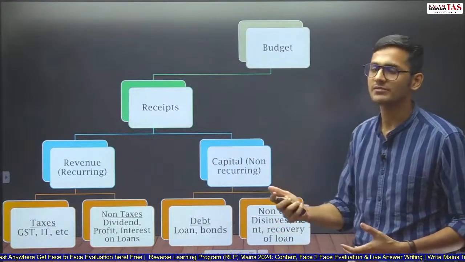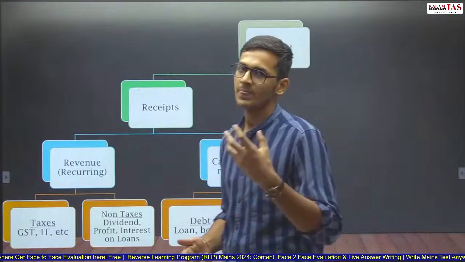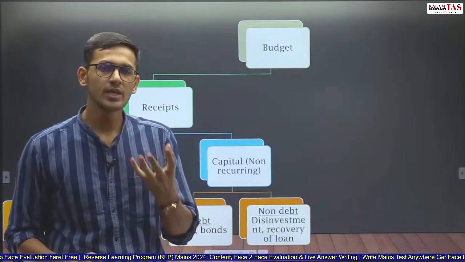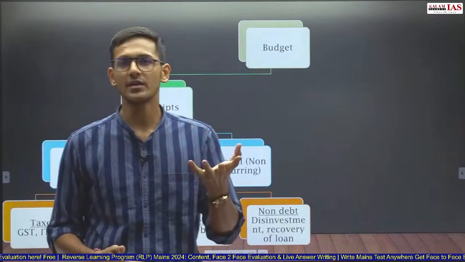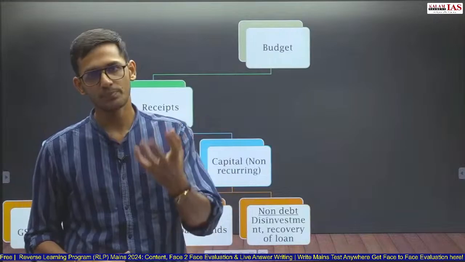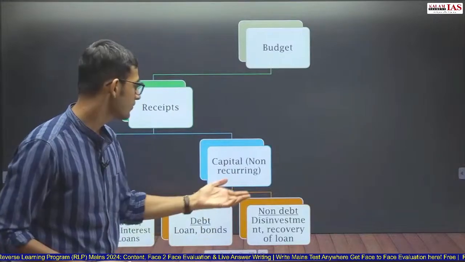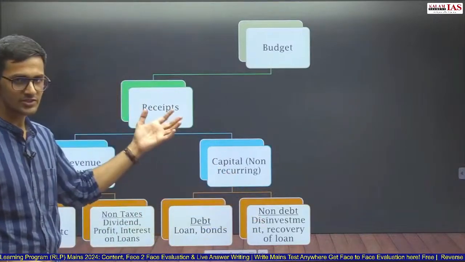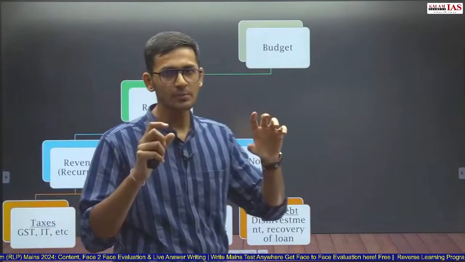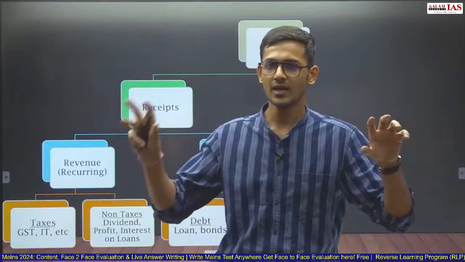What do you mean by disinvestment? Disinvestment means the government is selling part of its ownership to the people or private enterprises. If the government sells its shares in Coal India Limited to people, then that becomes part of non-debt creating capital receipts. Now, to simplify, receipts are of two types: revenue receipts and capital receipts.